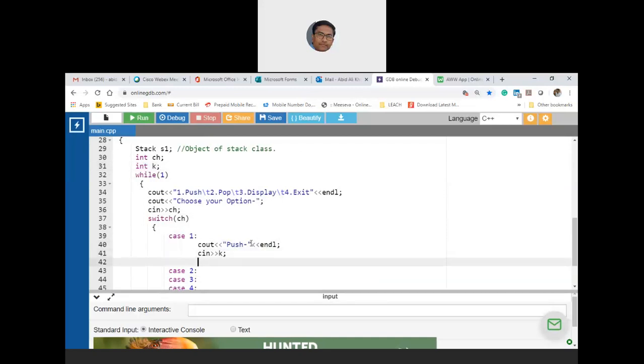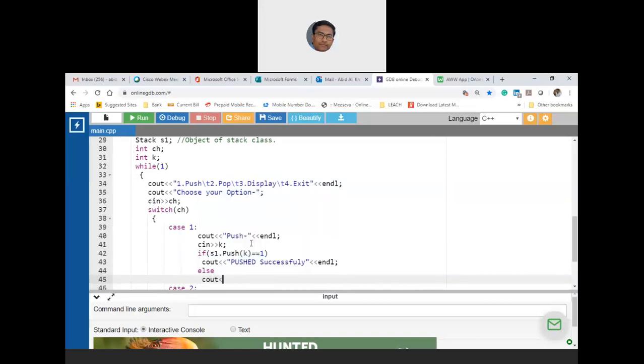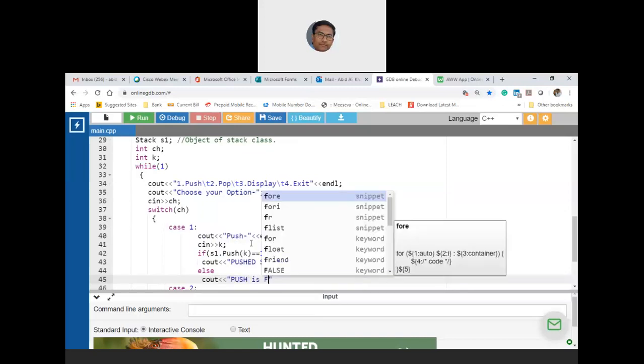So now if stack S1 dot push of K is resulting as 1, then I'll say that pushed successfully. Else, Cout push is failed.